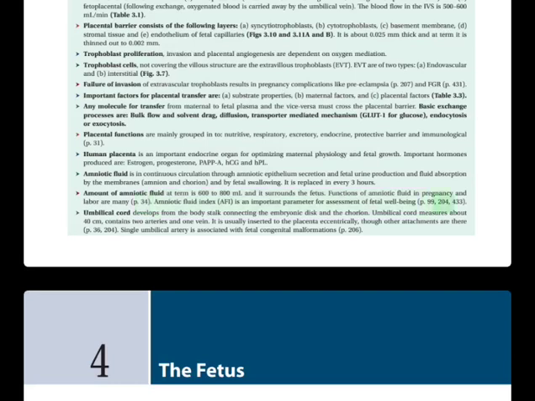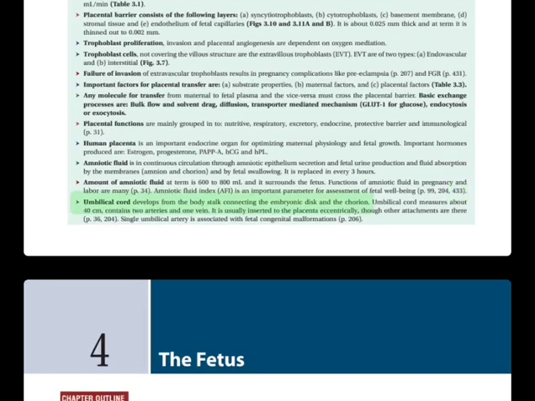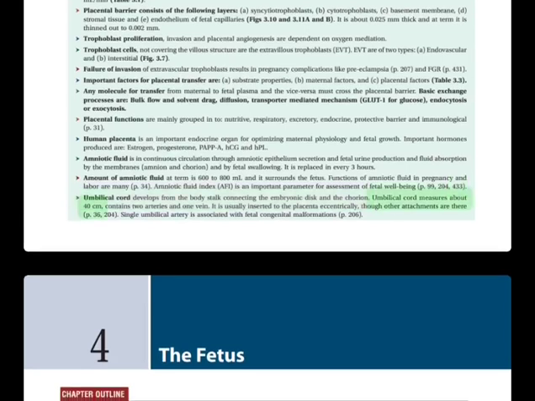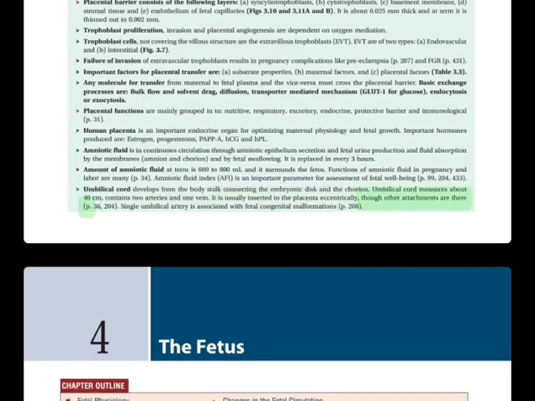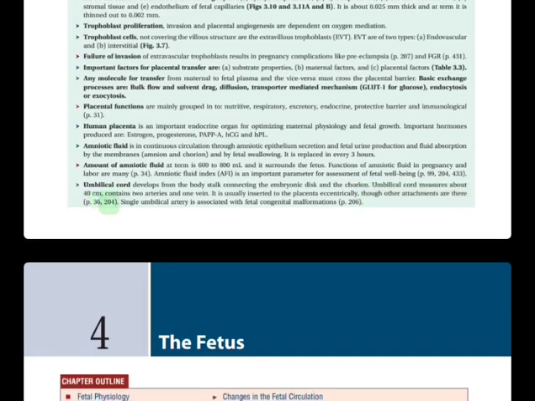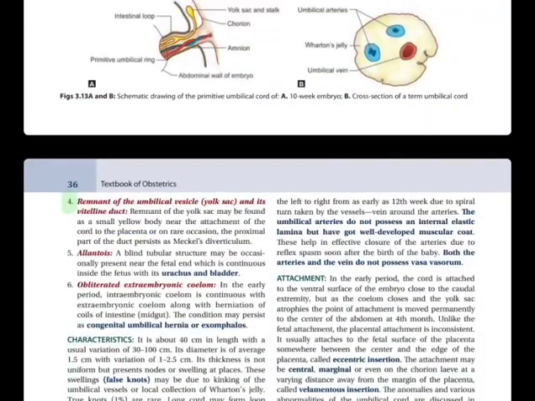H. Umbilical cord develops from the body stalk connecting the embryonic disc and the chorion. Umbilical cord measures about 40 centimeters, contains 2 arteries and 1 vein. It is usually inserted to the placenta eccentrically, though other attachments are there, p. 36, 204. Single umbilical artery is associated with fetal congenital malformations, p. 206.